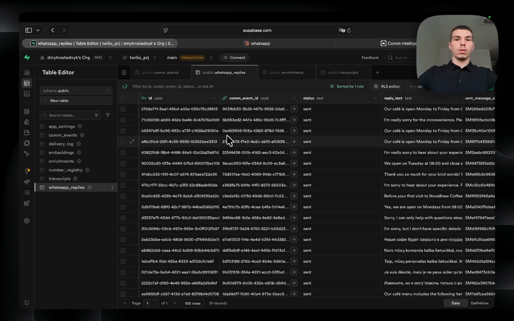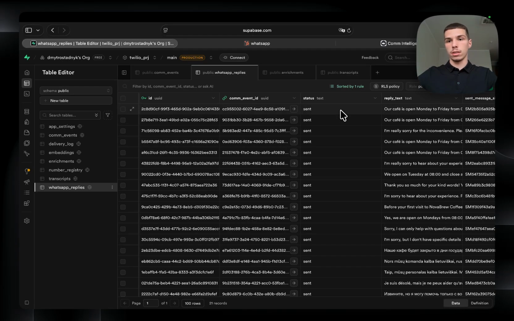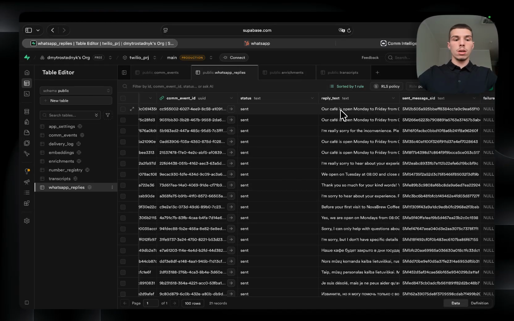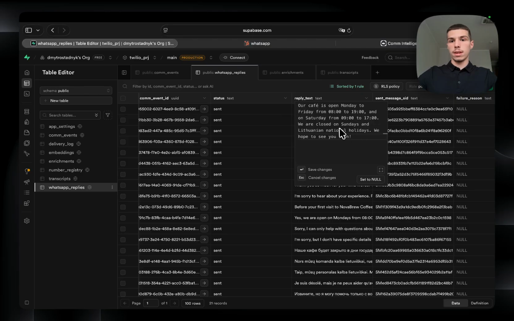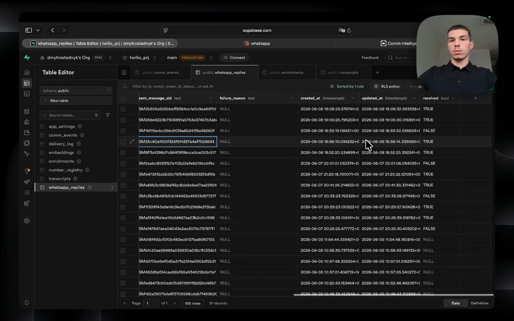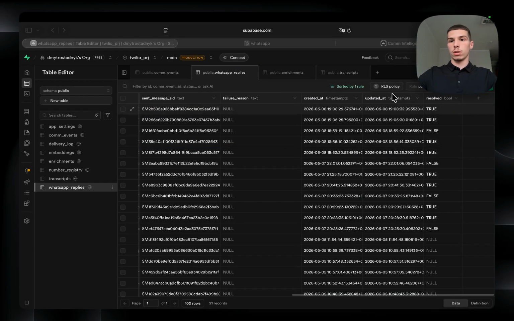Also, the WhatsApp bot's reply is logged too. So here you can see the reply text, and we can see whether it actually resolved the issue, which would be true, or it would show false if it didn't resolve the issue and it needed a real human to step up.